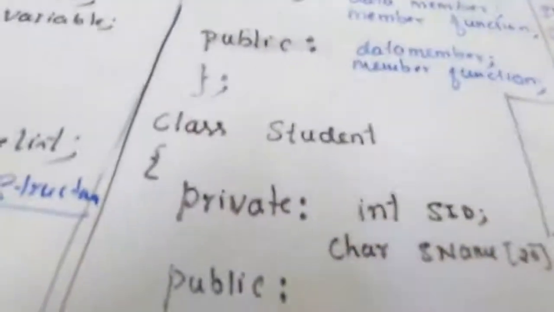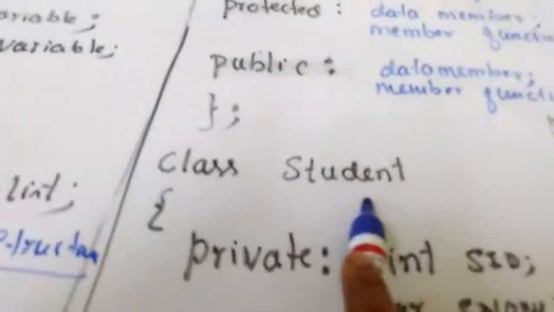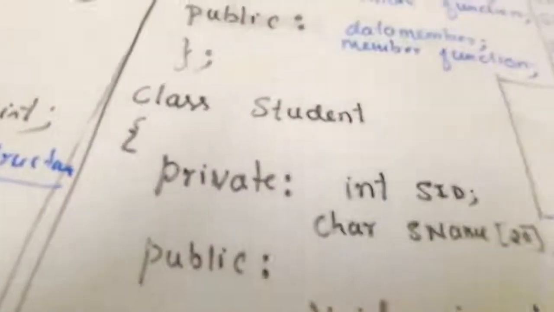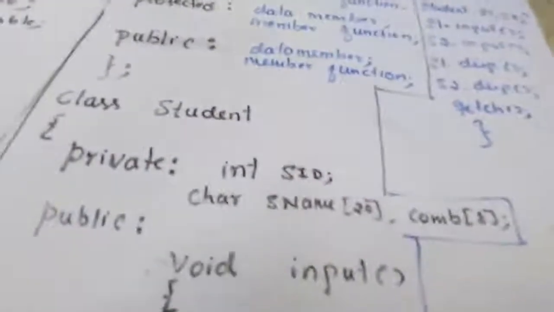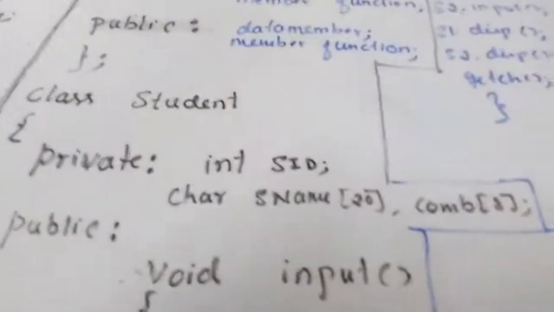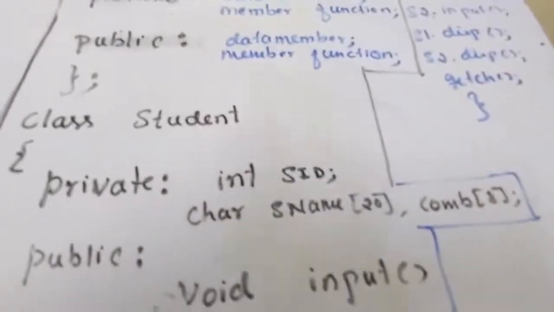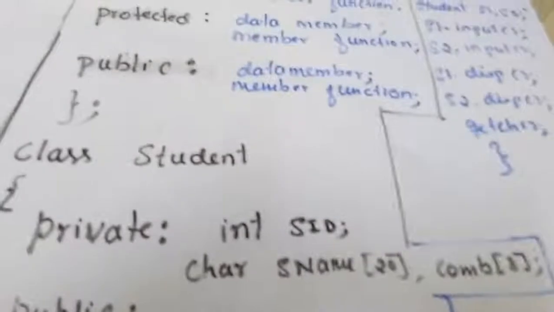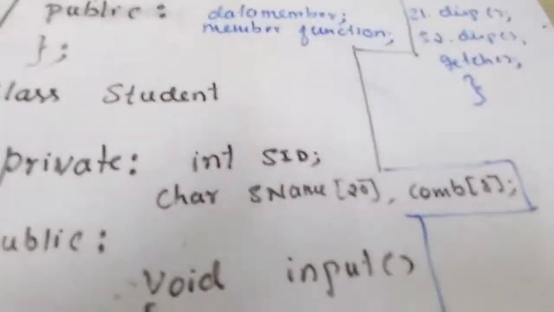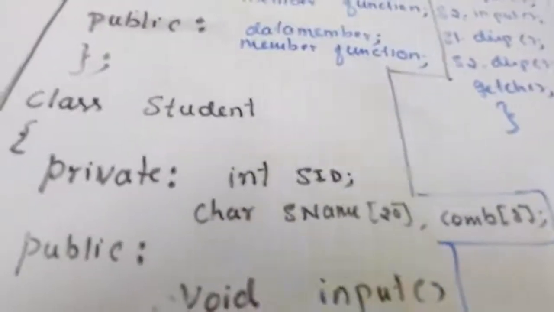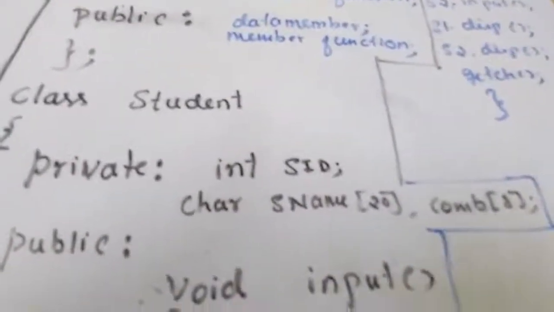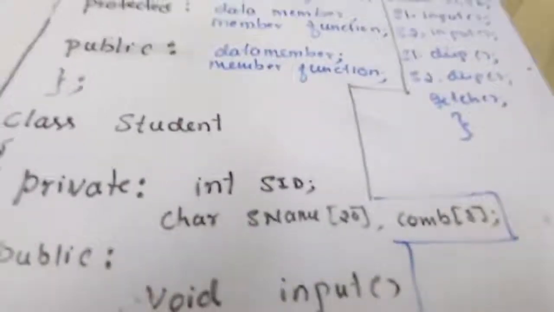Let us take the same example. Let us convert the same example to class. Class name: student, isn't it? See, in the private section, usually the data that we are going to store in variables is declared. We have to give security for data. Data should not be accessed through all functions. We have to restrict the data. Only some functions have to access this data, not all the functions in the program. Are you understanding? This is the key point in the class.